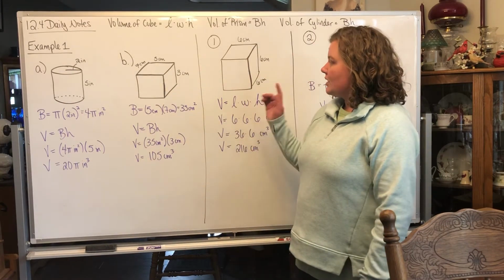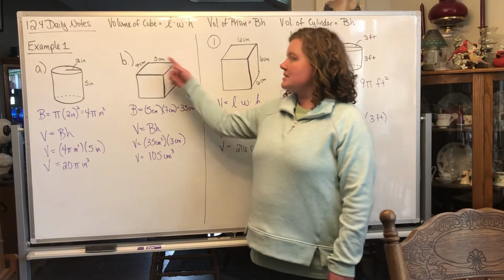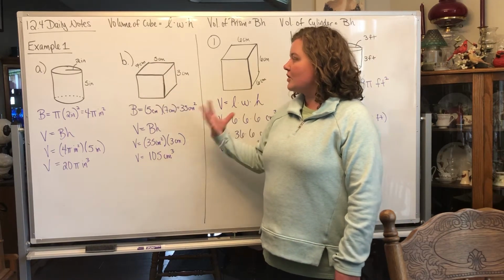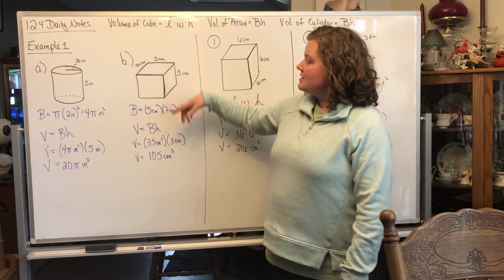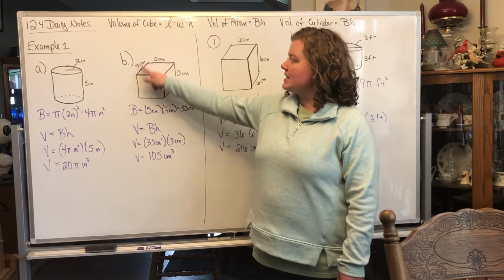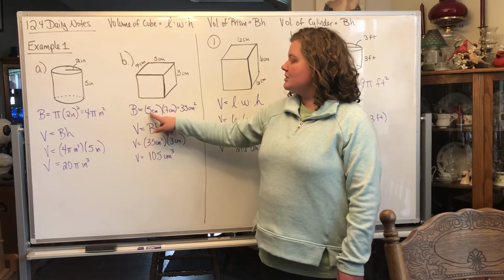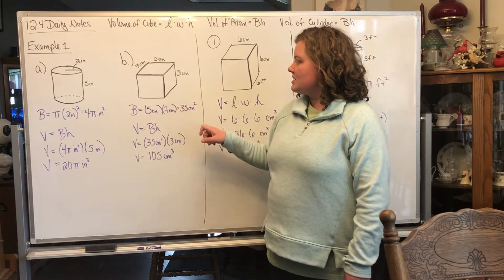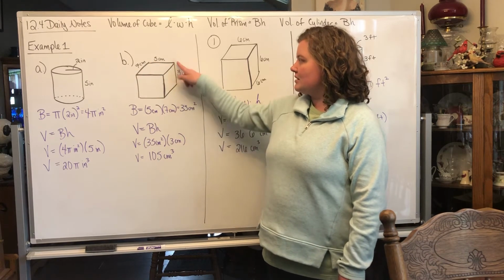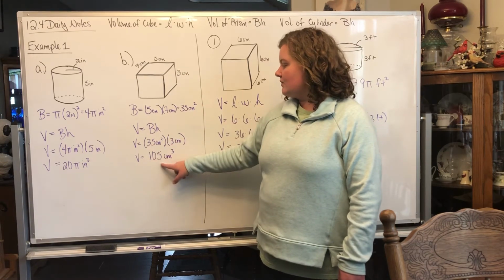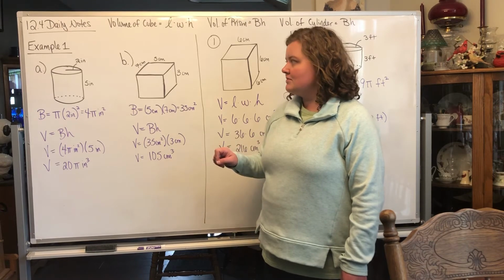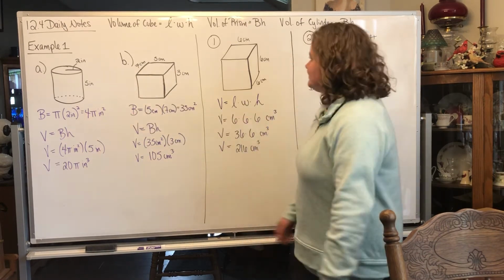Alright, so for the volume of a prism, this isn't a cube because all the numbers are different. So for a prism, you're finding the area of the base and then multiplying by how tall it is. So the base would be this rectangle that's 7 by 5. You're going to do 5 times 7 and get 35 centimeters squared. Then multiply it by 3 because that's how tall it is. So 35 times 3 is 105, and then it'd be centimeters cubed. Okay, so there's example 1.